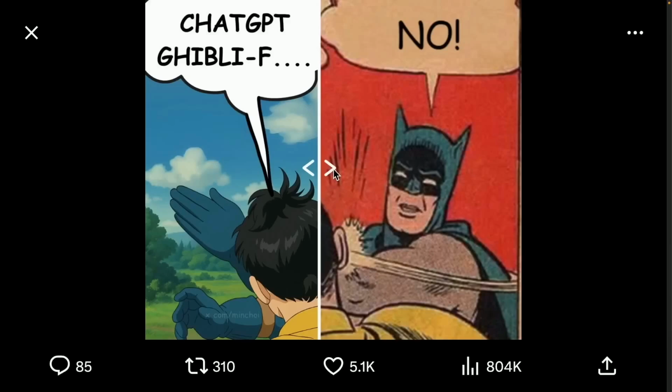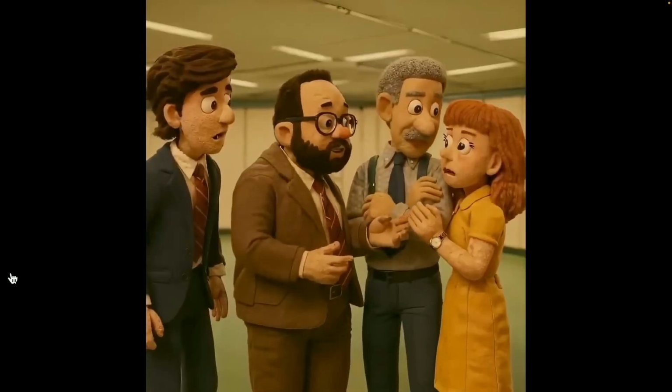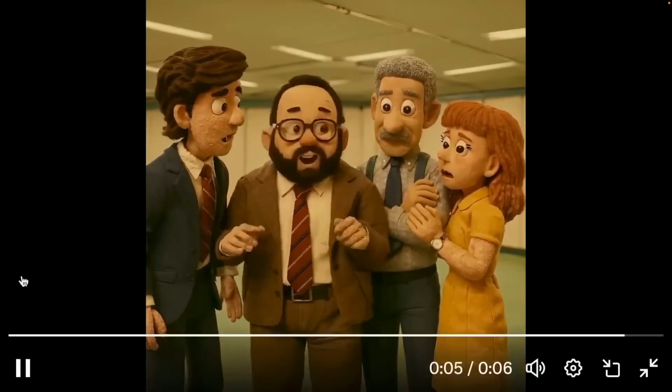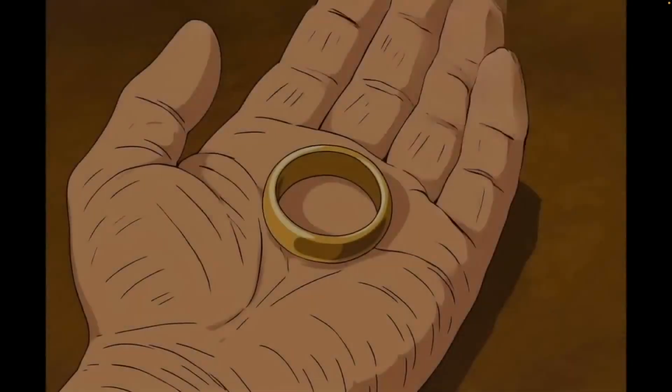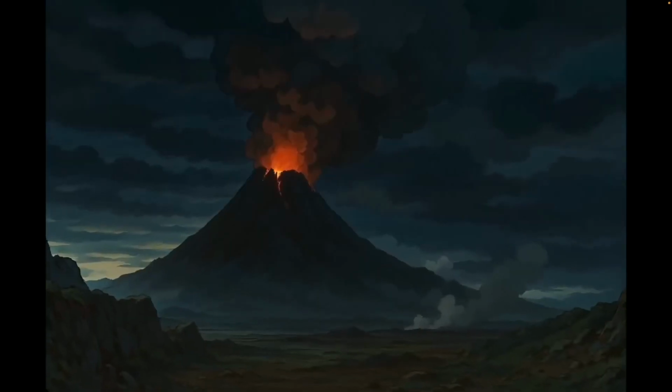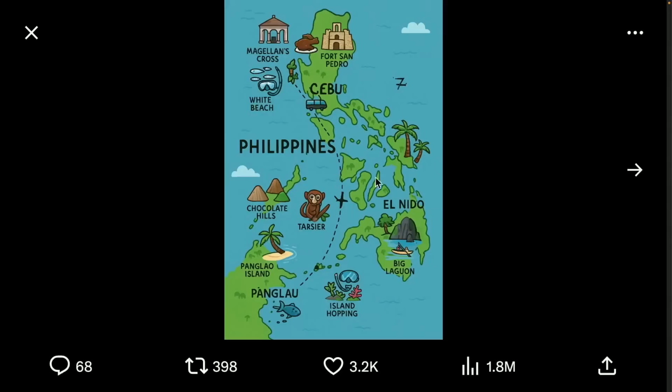In any case, due to the newly released image generation feature from OpenAI's GPT-4, we are seeing an incredible surge in popularity for the Ghibli style. Additionally, it's not just limited to Ghibli-style animations. AI can also create specific animations like clay animations. There are even people who have transformed the entire trailer of The Lord of the Rings into a Ghibli style video, producing incredibly high quality images.